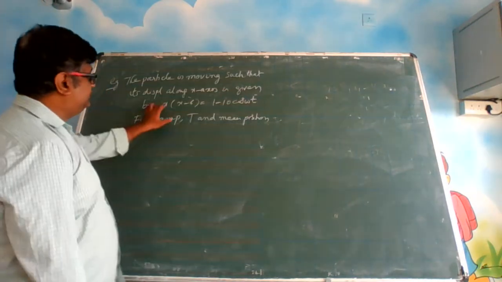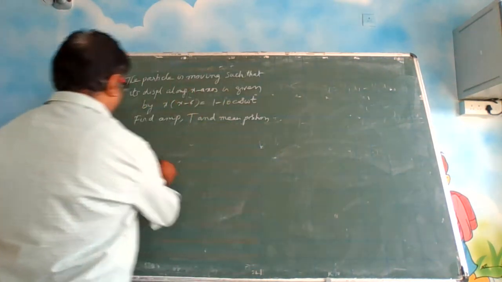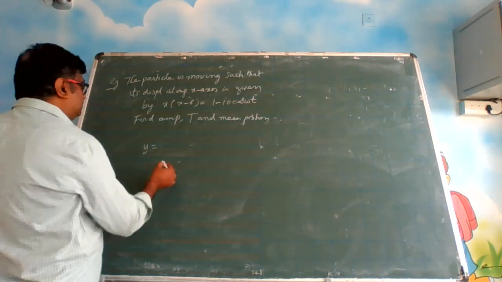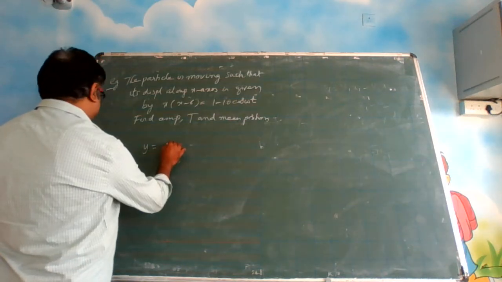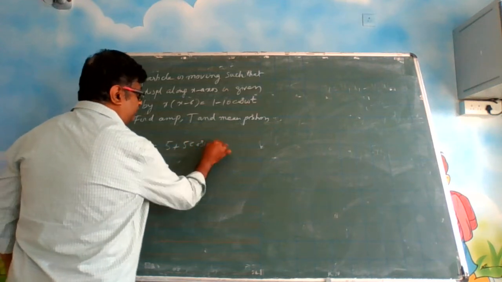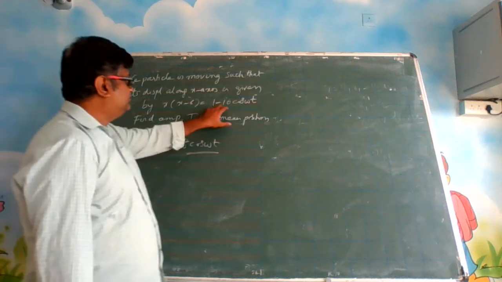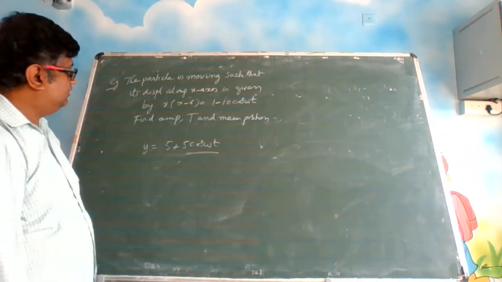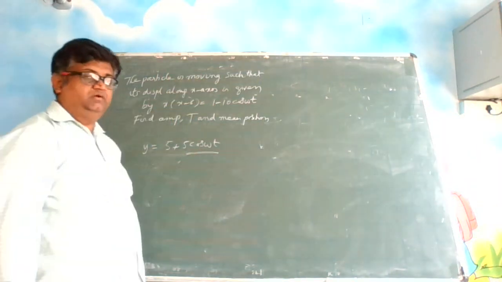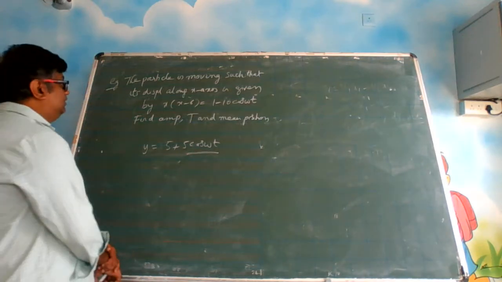See students, whenever you see this type of question, you remember we have done one type of case, let us say 5 plus 5 cos omega t type of cases, in the previous class. Okay, so you have to bring this into that format. This we have done in the previous lectures. You can see there how we have calculated the amplitude and all that.